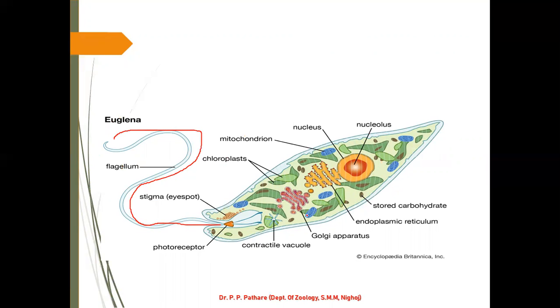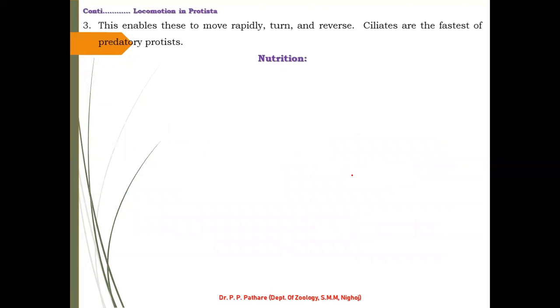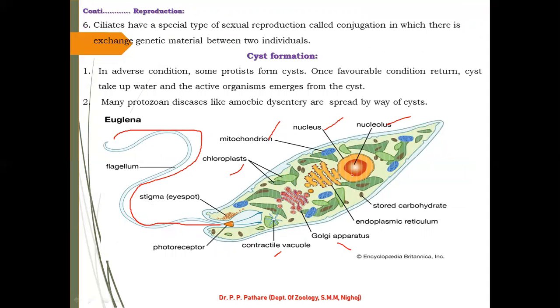Now, other organelles are easily observed in the Euglena body. First, nucleus, then mitochondria. These are the chloroplasts. Chloroplast indicates that Euglena shows photosynthetic type of nutrition. Then Golgi body, then contractile vacuoles. These are the organelles present in Euglena, an example of a protist animal.